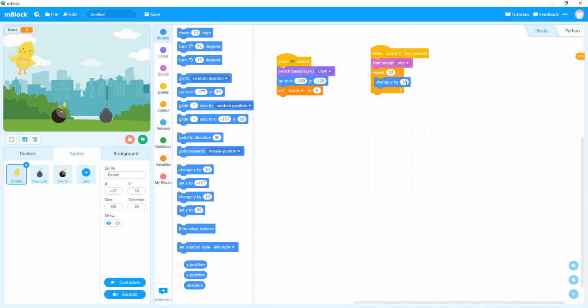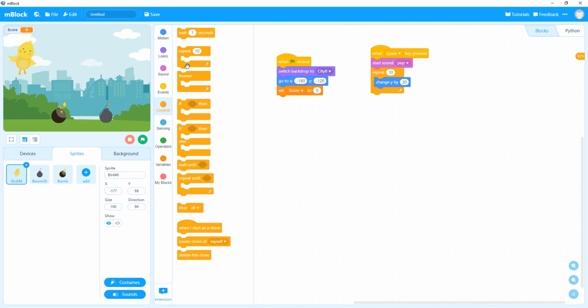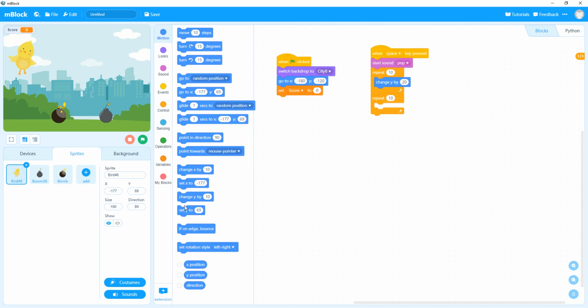It says 10, but as the book instructs, we have to write 20 in here. Now go back to the control block again, take another repeat block, and then go back to the motion block.